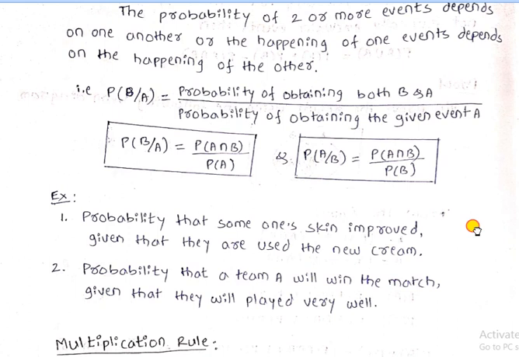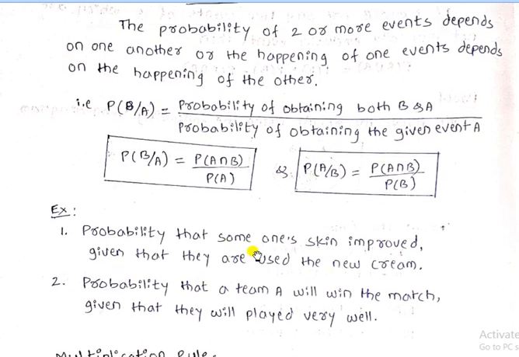For example, the probability that someone's skin improved because they used the new cream. So the probability of someone's skin improving is event A, and event B is that they used the new cream. So event A is depending on event B, or event B is depending on event A.